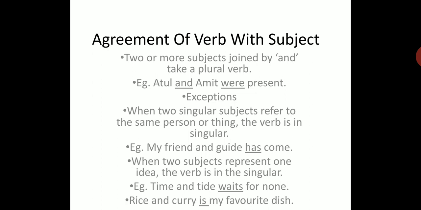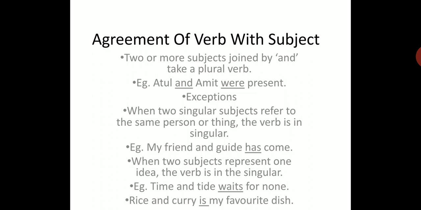So today I'll discuss a very important part of speech, and that is verb, agreement of a verb with the subject. A verb must agree with its subject in number and person. A singular subject requires a singular form of the verb, while a plural subject requires a plural form of the verb.